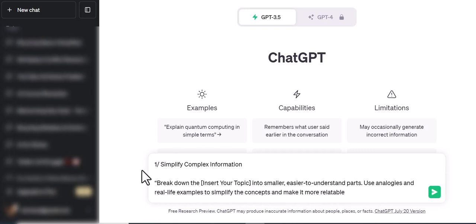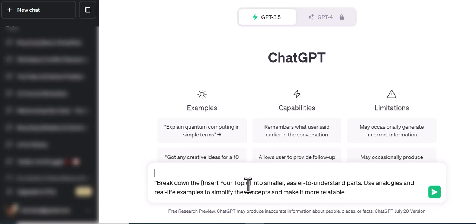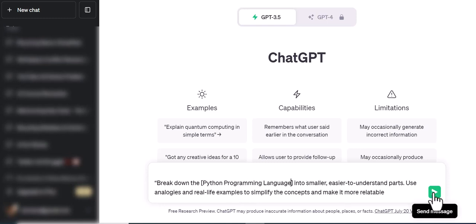So that was actually for your understanding, guys. I'm just going to remove it, and here I'm going to add the topic. Let's say I want to learn the Python programming language and I want ChatGPT to create a framework for me in smaller and easy to understand parts, so I can understand better compared to anybody else who's trying to learn everything as a whole. They will not be able to understand the whole concept of Python compared to what I'm going to put down here and what kind of smaller pieces I will get right in front of you. All right, so let me just add Python programming language right here, and let's launch that prompt.